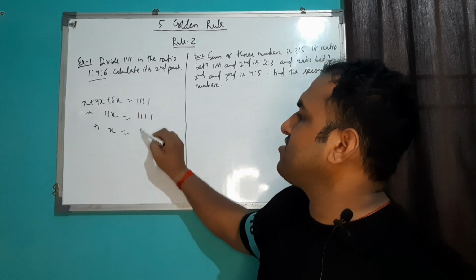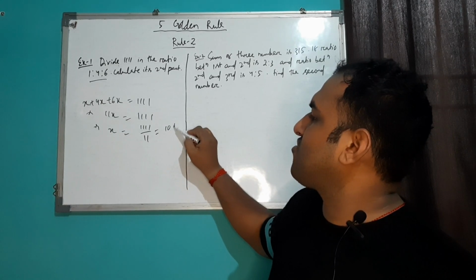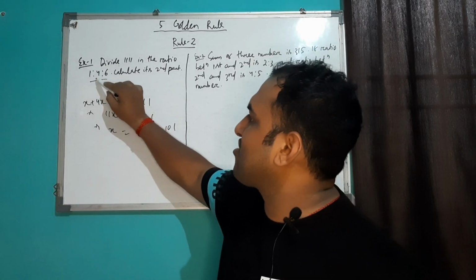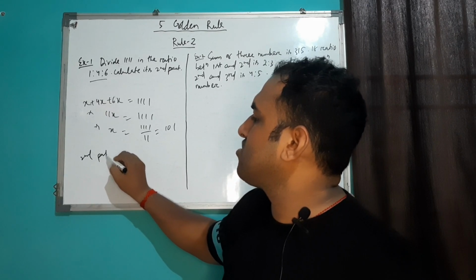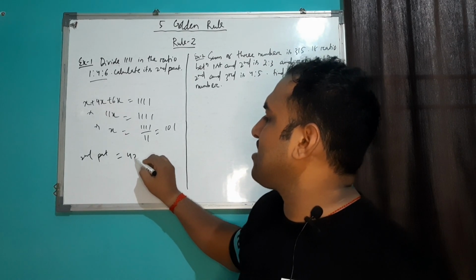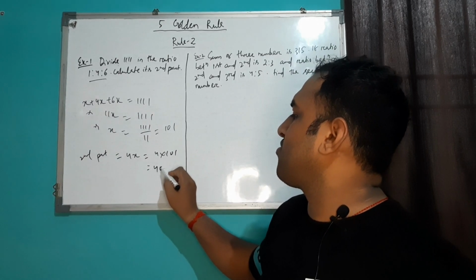So x will be 101. And your second number is the second part, which is written as 4x, meaning 4 into 101. So it will be 404.